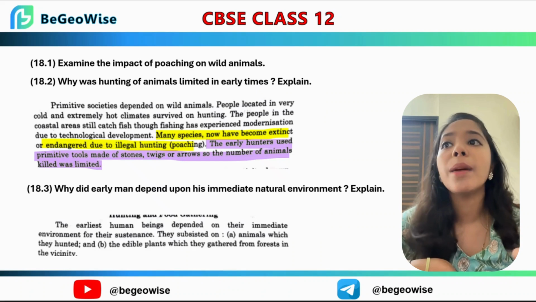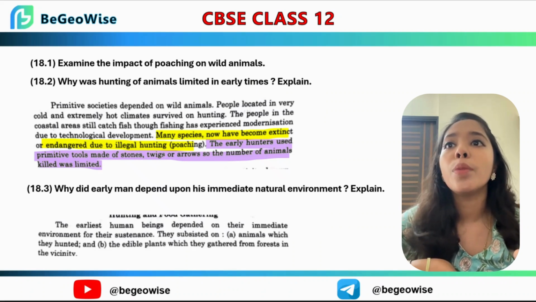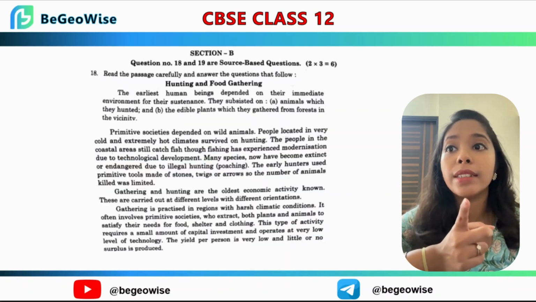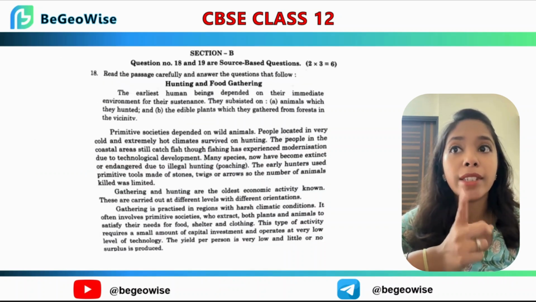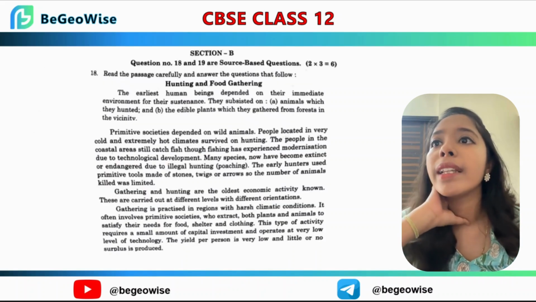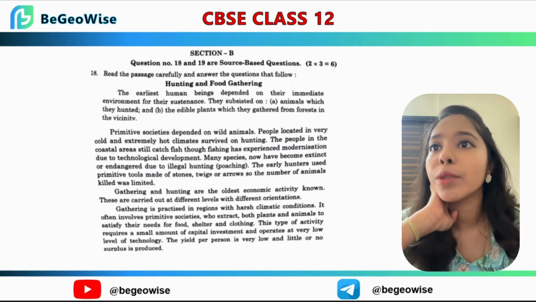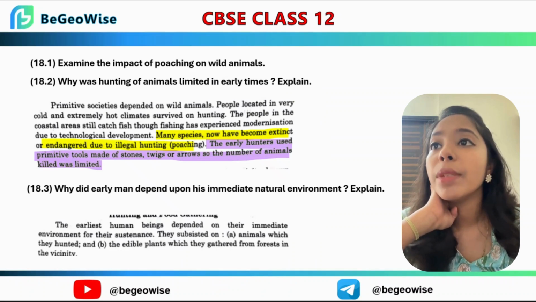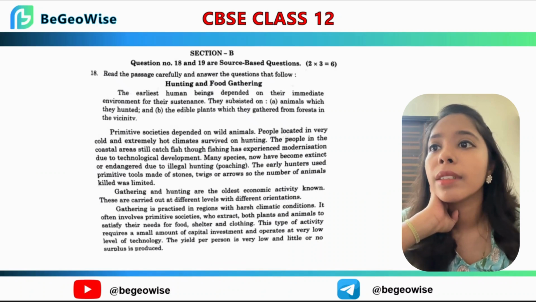So, examine the impact of poaching on wild animals. This answer is there in the paragraph itself. Let's find it ourselves. Examine the impact of poaching on wild animals.